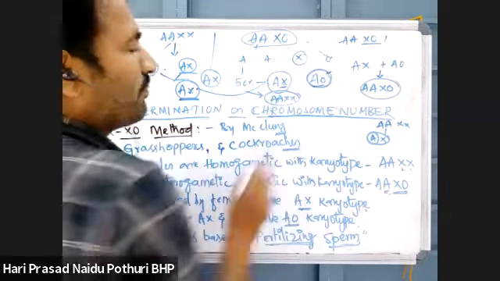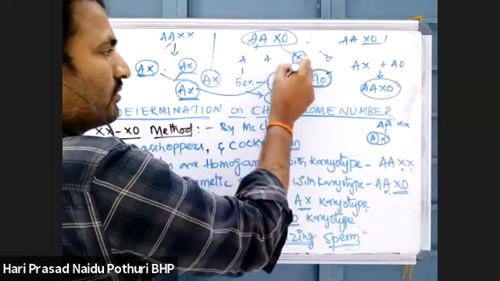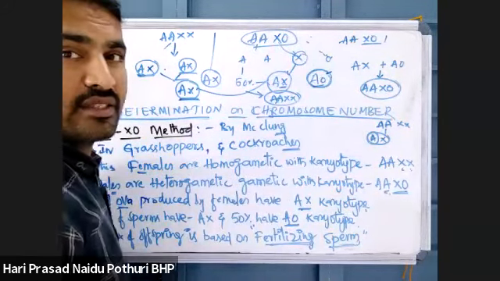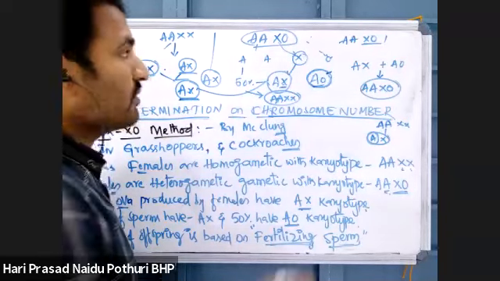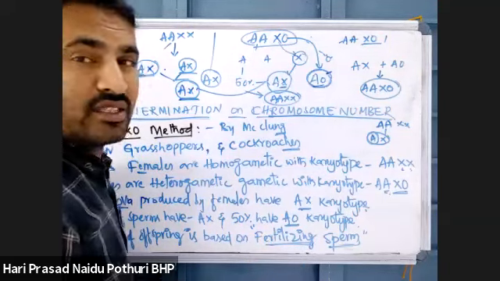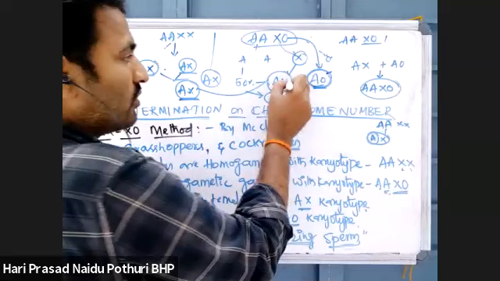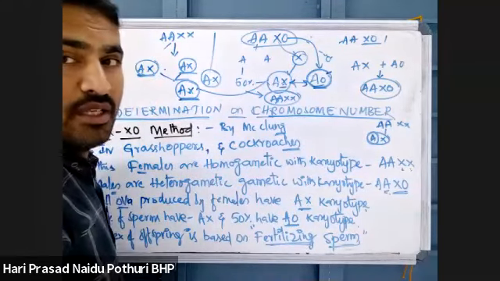AAX0 is the karyotype. Now one X chromosome is taken into some of the sperms, that will become AX. The remaining sperms will not get the second X chromosome, so they will become A0. So two different types of sperms are possible.